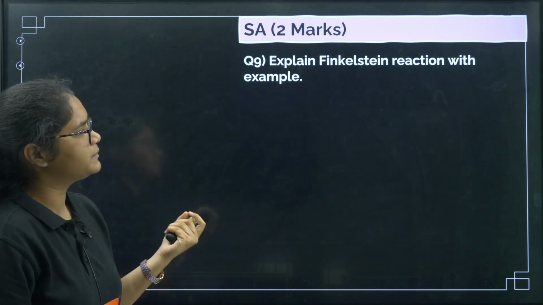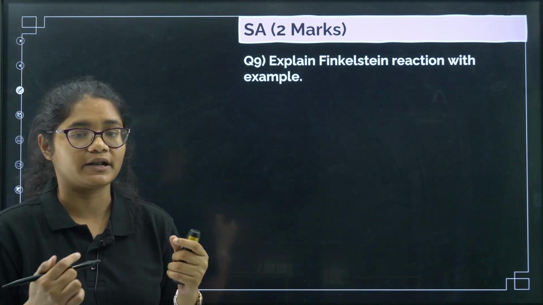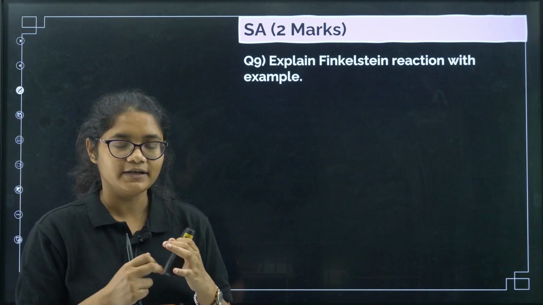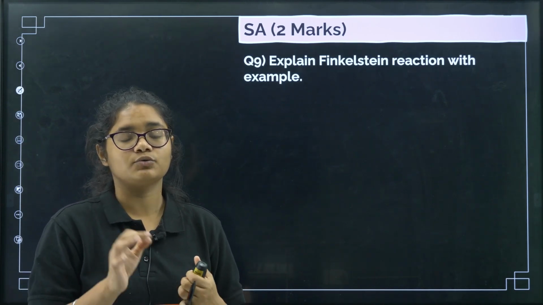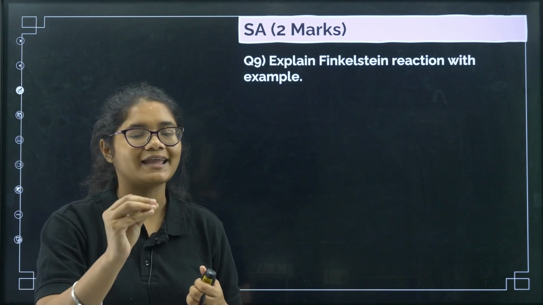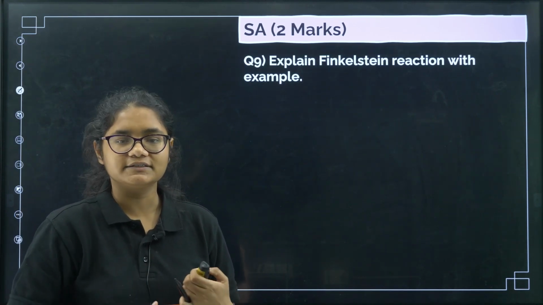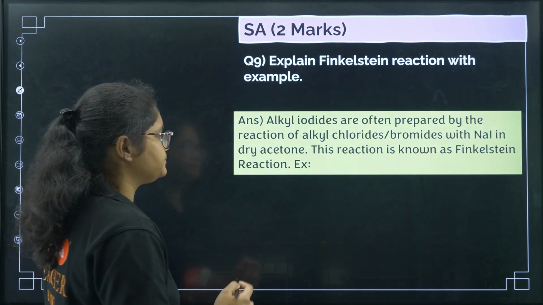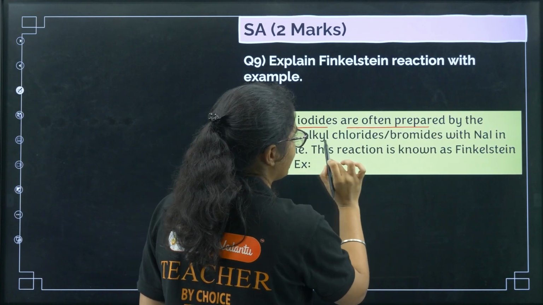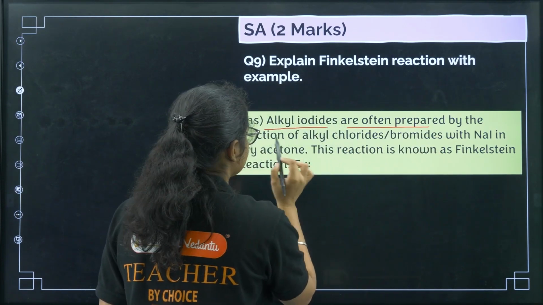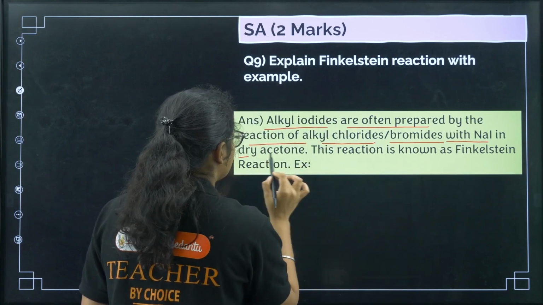Next question, explain Finkelstein reaction with an example. So if you remember, Finkelstein reaction is for the production of iodoalkanes, right? So you can write down, when chloro or bromoalkanes are reacted with sodium iodide in presence of dry acetone, it gives iodoalkanes. This reaction is called as Finkelstein reaction. So this I have taken from the book, so you need not write this one. Alkyl iodides can be prepared by the reaction of alkyl chlorides or bromides with NaI in dry acetone.